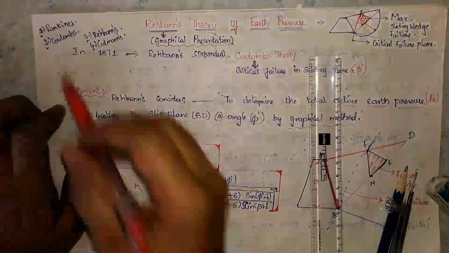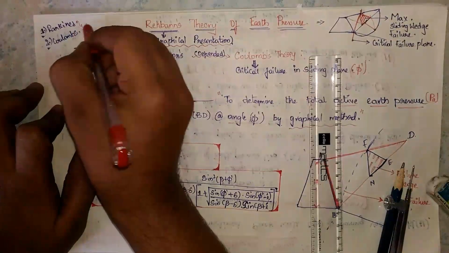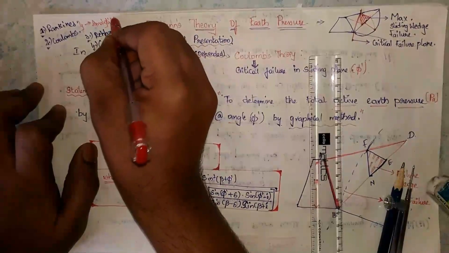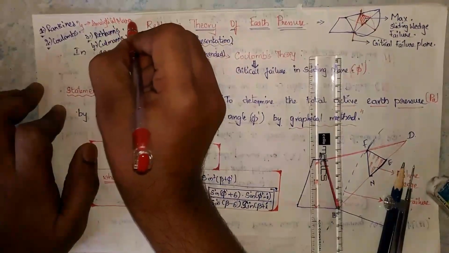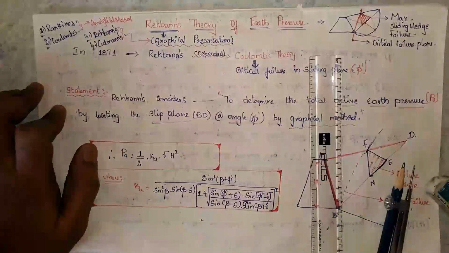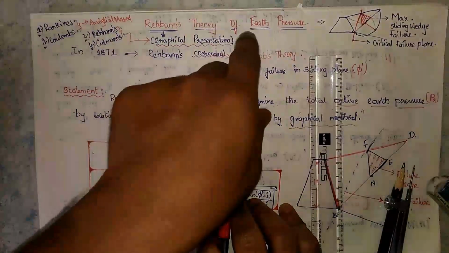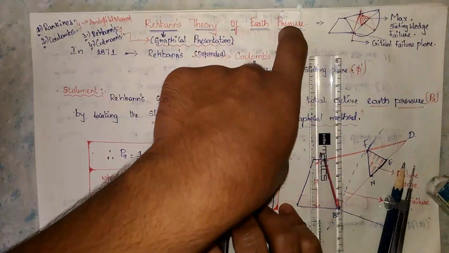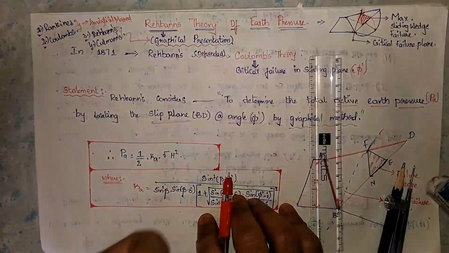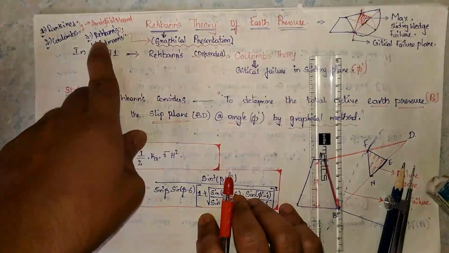These two theories are called the analytical method, and these two are called the graphical method. What are the analytical methods to determine the earth pressure? The answer is Rankine's theory and Coulomb's theory. And what are the graphical methods? The answer is Rebhann's and Culmann's.